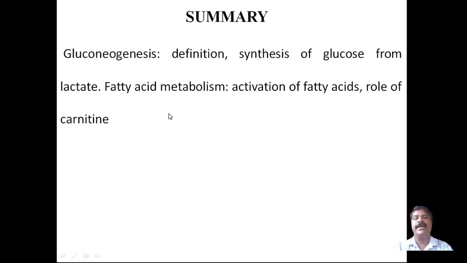gluconeogenesis and its definition, how to synthesize glucose from lactate, that I have explained. Then fatty acid metabolism, in which the activation of the fatty acids I have already explained. Then what is the role of carnitine, already I have explained in a detailed manner. I hope you have understood. Thank you.